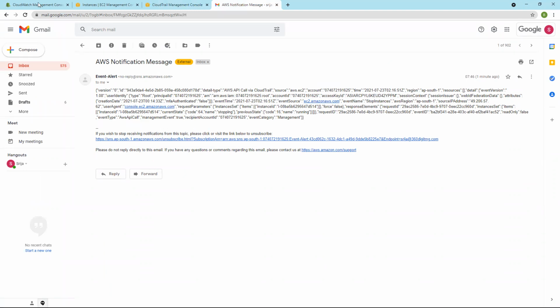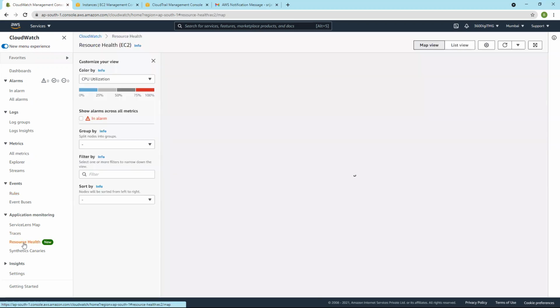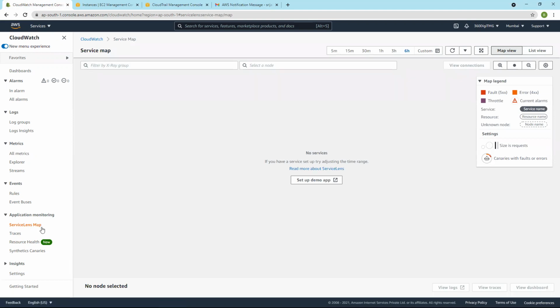Okay, that's about CloudWatch, and this is a new addition. They have added, in recent times, application monitoring, service lens map. This is already there, and now this resource health is also a new thing they have added. See, if you have your application, service lens maps allow you to monitor different nodes of your application. You can see how different services are connected within the network. You can monitor the network traffic, etc., using this service lens.